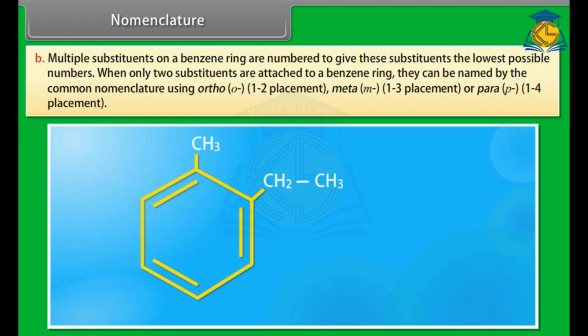When only 2 substituents are attached to a benzene ring, they can be named by the common nomenclature using ortho, o-, 1,2 placement; meta, m-, 1,3 placement; or para, p-, 1,4 placement. The given compound is 1-ethyl-2-methylbenzene, o-methylethylbenzene.